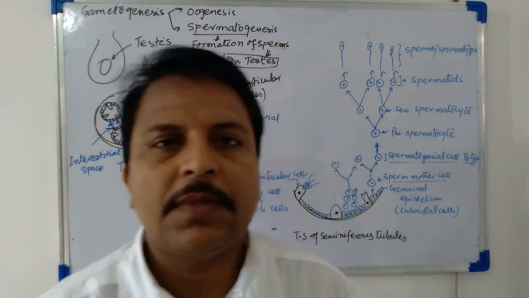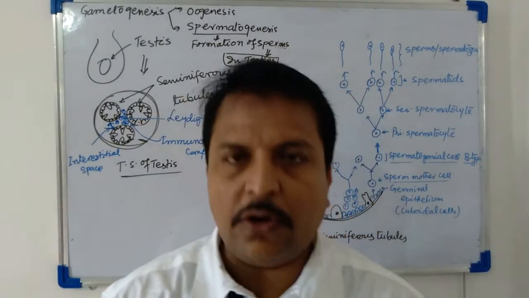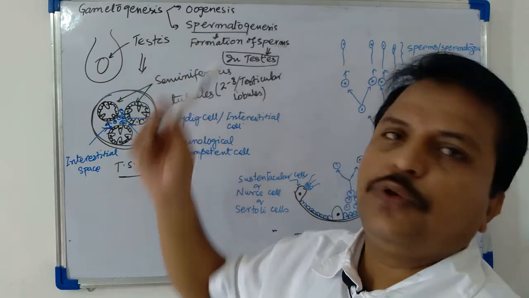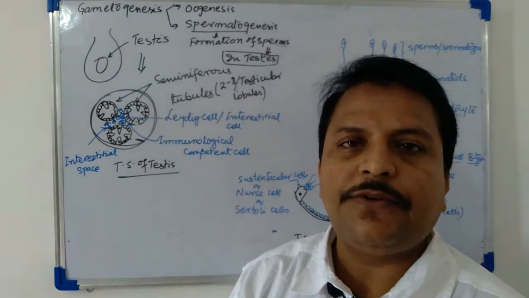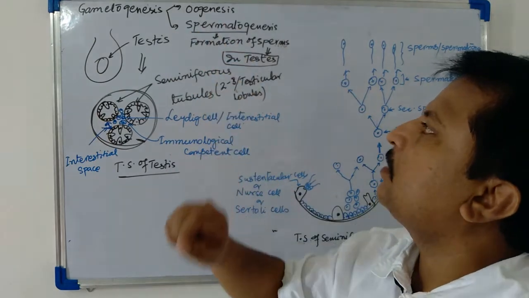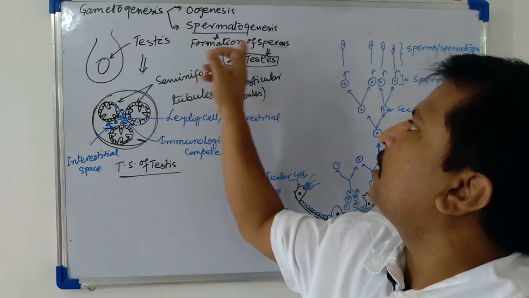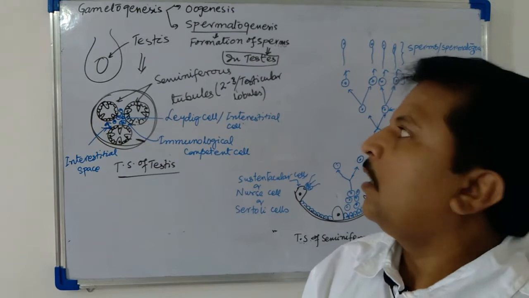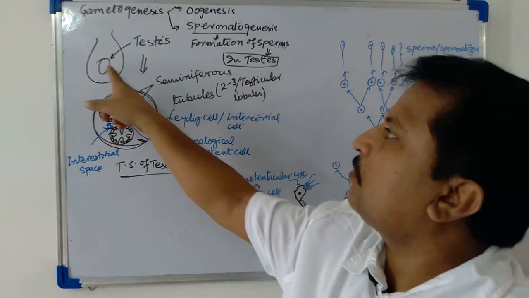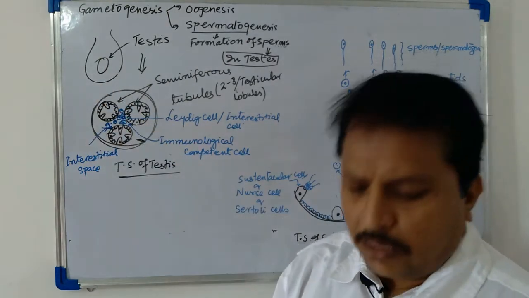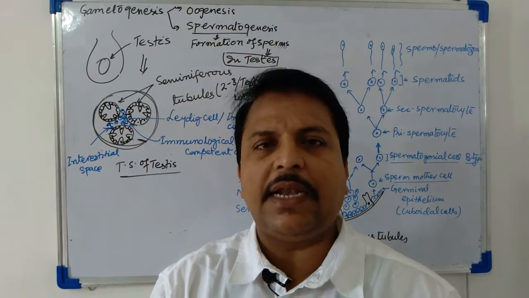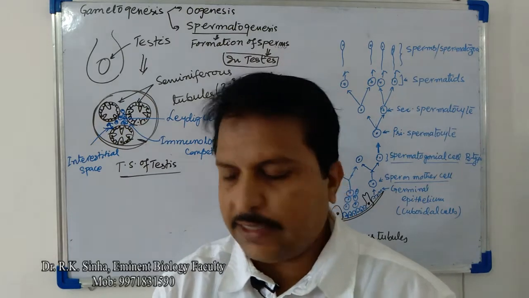Hello everyone. In the last video we have already studied the first part of gametogenesis, that is oogenesis. In this video we will study spermatogenesis, that is the formation of sperms, and the formation of sperms takes place in the male primary sex organ, that is the testis. Let's see the structure of the testis, how the internal structures of the testis are located.